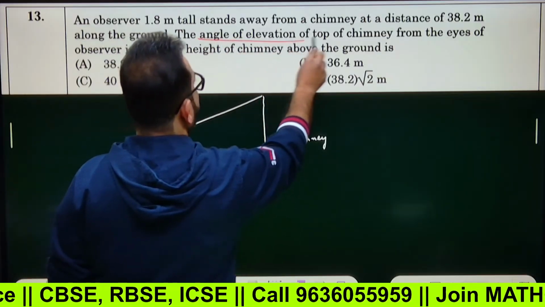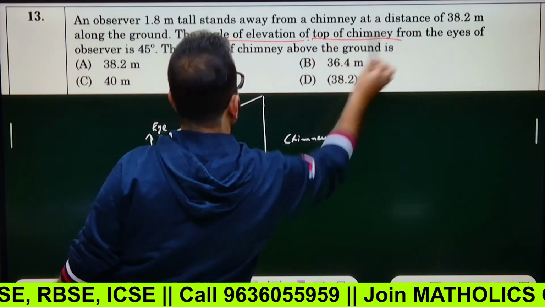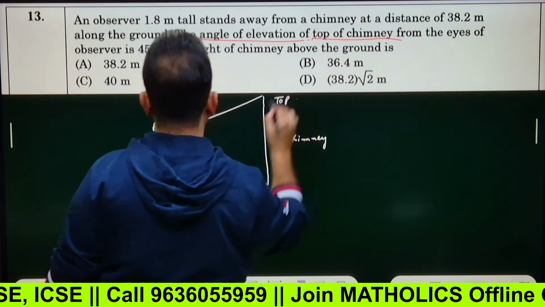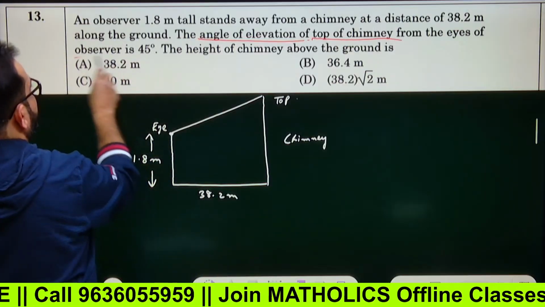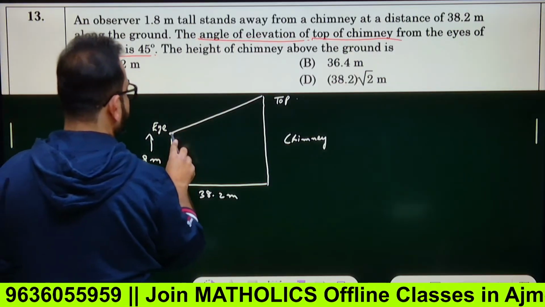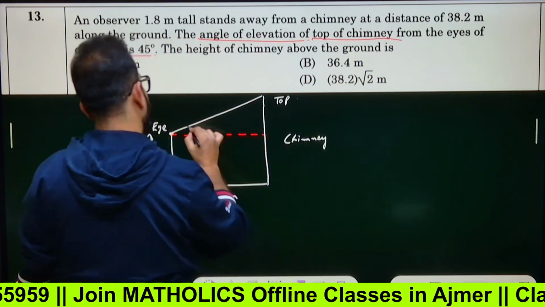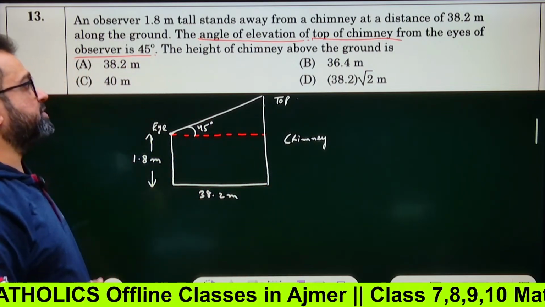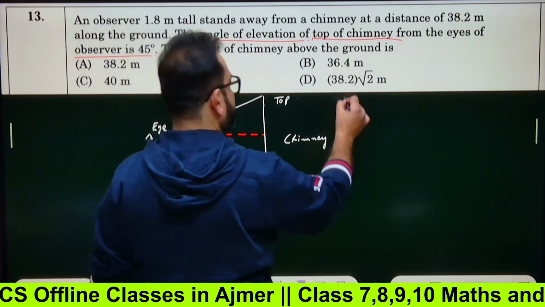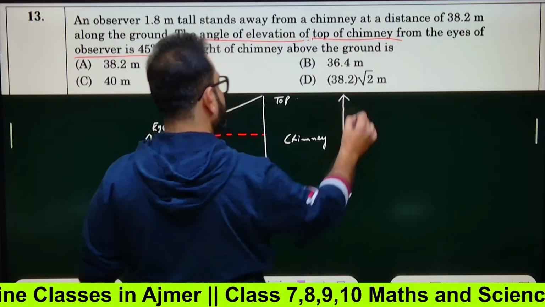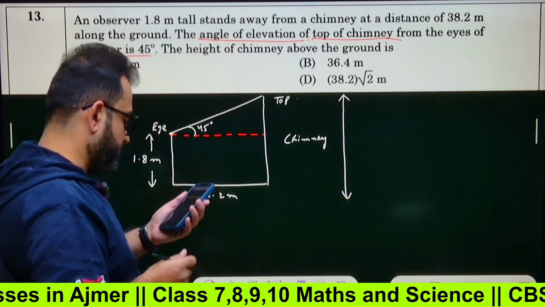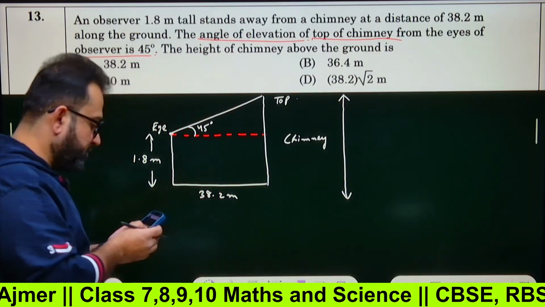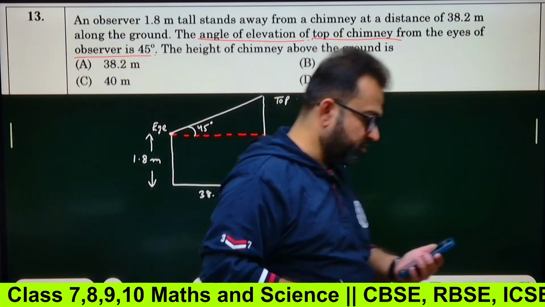Angle of elevation of the top of chimney, from the eye of observer, is 45 degree. If you join, this angle is 45 degree. The height of the chimney above the ground is what? Let's say this height you have to find out. So how to do this?